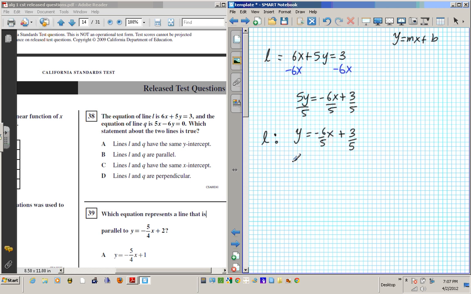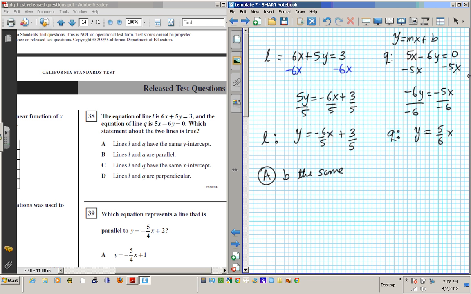Okay? And then let's do Q. So Q, we have 5x minus 6y equals 0. Subtract 5x from both sides. That leaves us with negative 6y equals negative 5x. And divide both sides by negative 6, so you can get y by itself. So you're going to have y equals minus over minus is plus, right? 5 over 6 x. Okay? So this is line Q. Both of them have now been placed in the same form for easy comparison, okay? So first question, do they have the same y-intercept? So for A, are their b's the same?